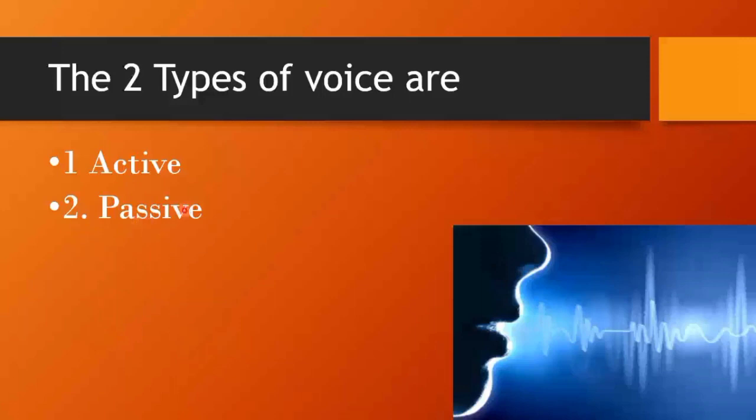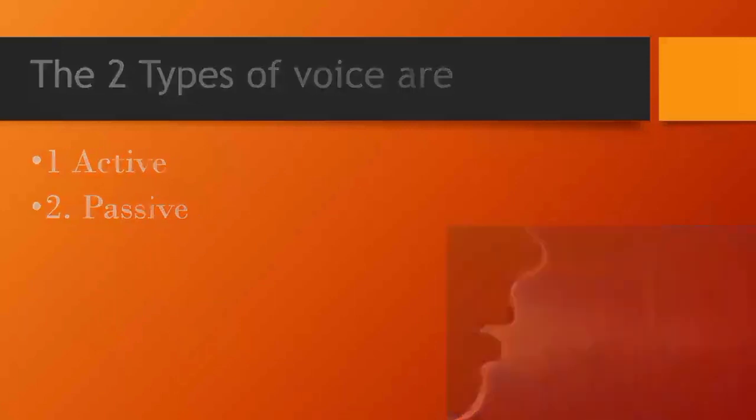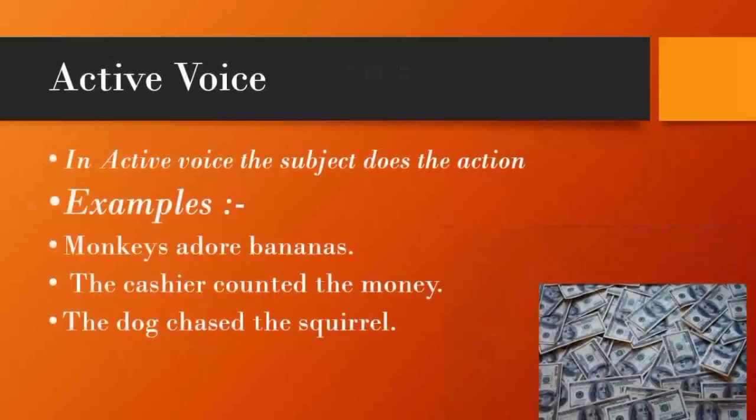Active voice means that a sentence has a subject that acts upon its verb. Sentences in the active voice have a strong, direct, and clear tone. Here are some short and straightforward examples of active voice. Example: monkeys adore bananas. The cashier counted the money. The dog chased the squirrel.